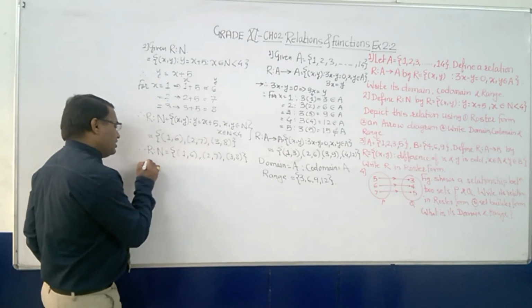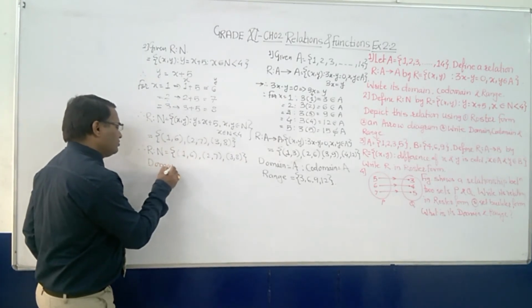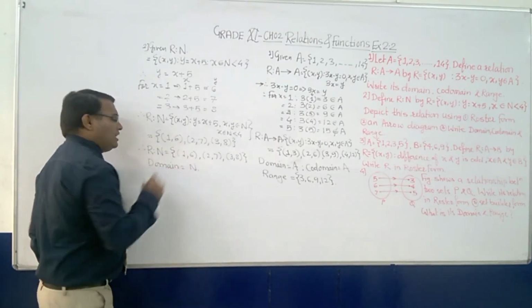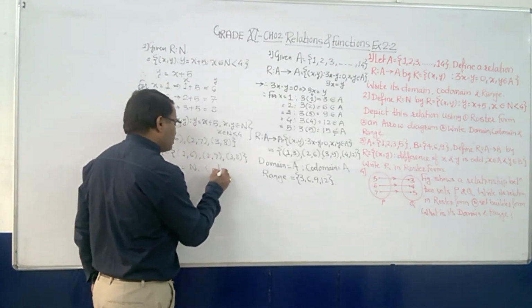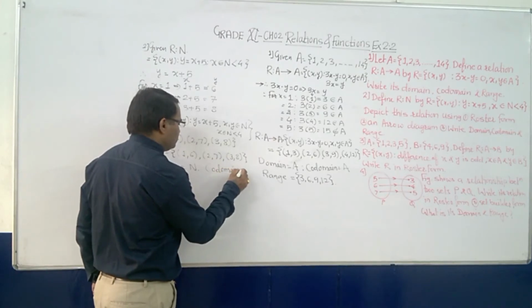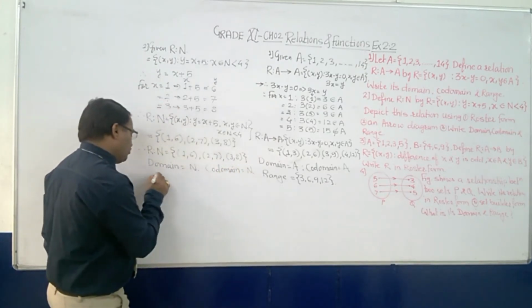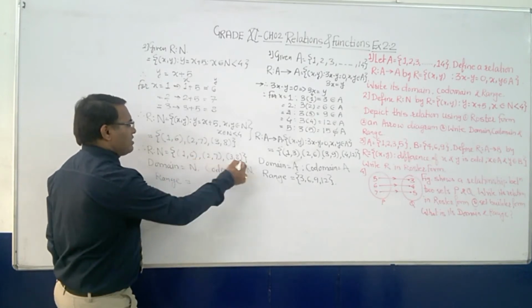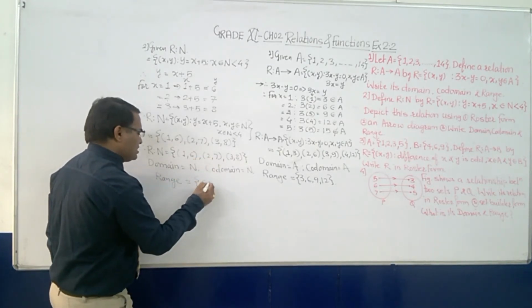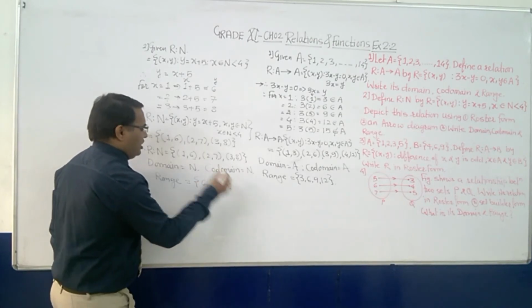Now what is the domain here? Domain is equal to N, because natural numbers you are going to use. Codomain is also what? N only. But what about your range? Range is equal to 6, 7 and 8.